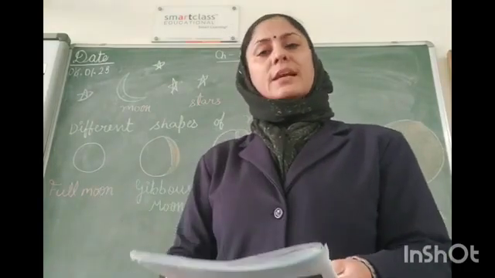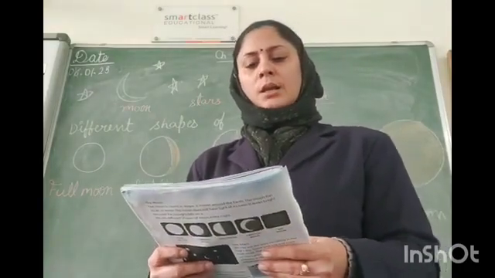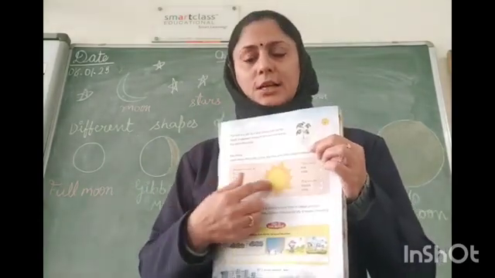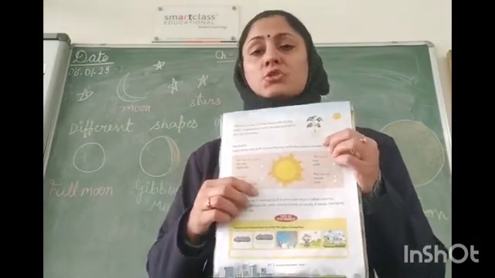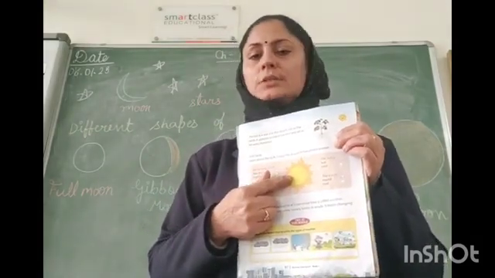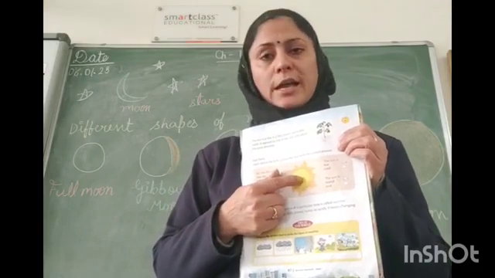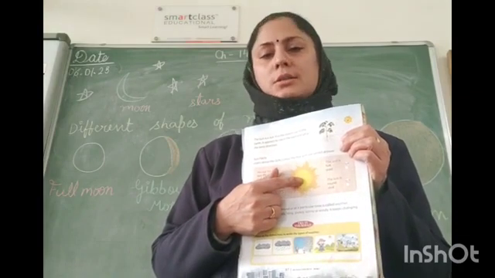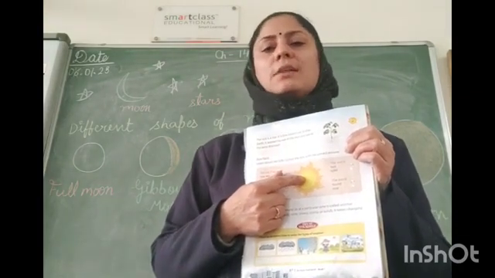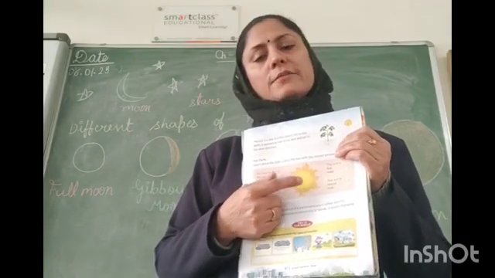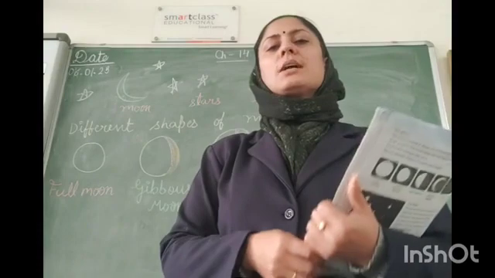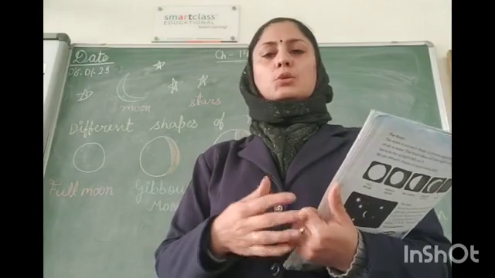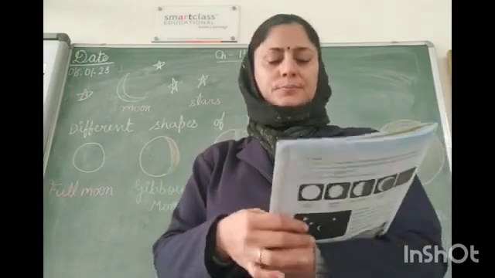Now we will know some facts about the sun. A small activity is also given so that you can check your knowledge. We see sun in the night. It shines very bright. It is a star. It is the closest star to earth. Moon does not have light of its own. Sun's light reflects on moon. The moon does not have its own light. The sun's light is reflected on it. That's why it shines so brightly.